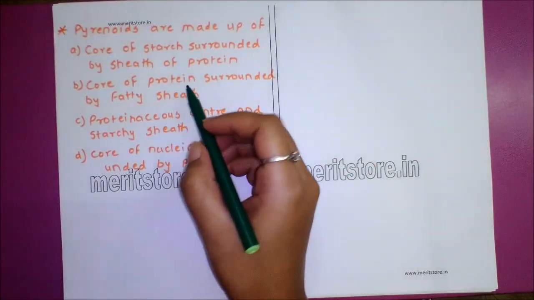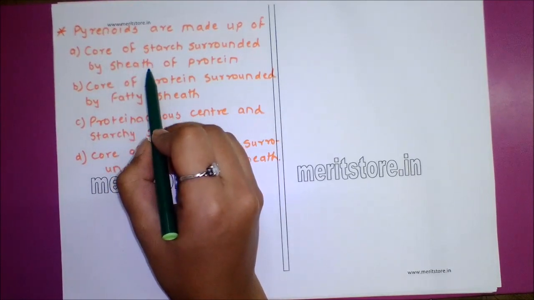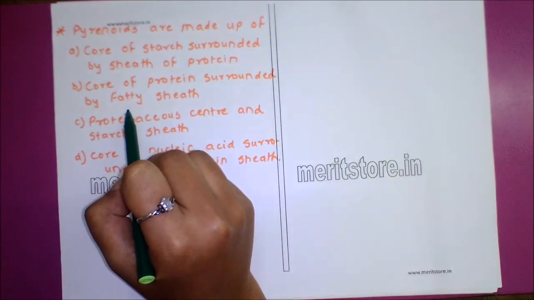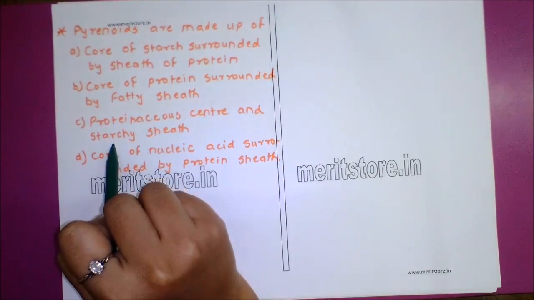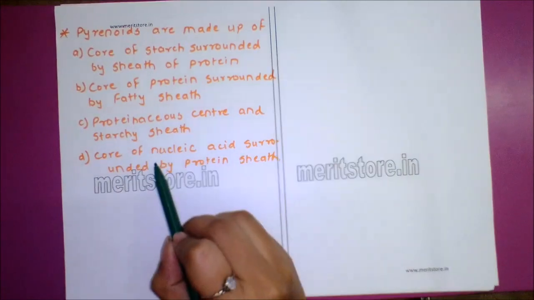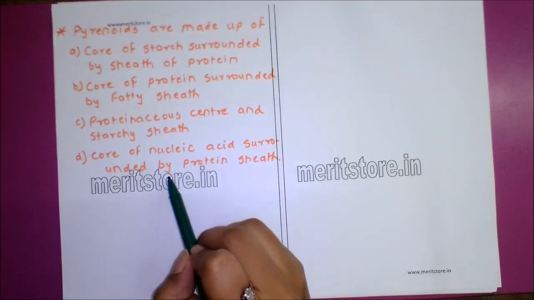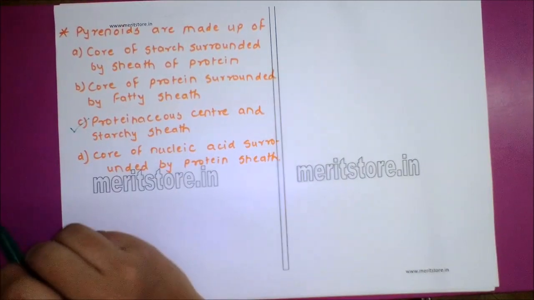Question number 8. Pyrenoids are made up of option A core of starch surrounded by sheath of protein, option B core of protein surrounded by fatty sheath, option C proteinaceous center and starchy sheath, option D core of nucleic acid surrounded by protein sheath. Answer to this is option C proteinaceous center and starchy sheath.